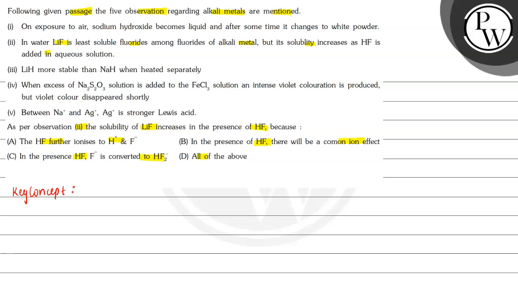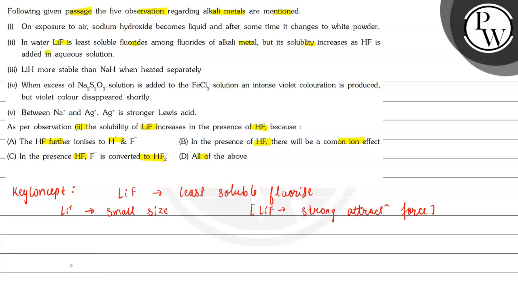Here in this case it is given that LiF is the least soluble fluoride. The reason being that Li+ is really small in size. Due to that, the Li-F bond will have high attraction force and hence it will be least soluble. But now it is said that HF is added to increase the solubility of LiF.